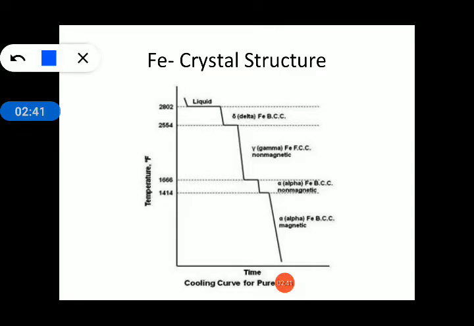Then when it is heated to a certain degree, more than 768 degree, it will convert into FCC structure, and then when heated further, it is converted into the BCC structure. So, at different temperatures it will convert from BCC to FCC and FCC to BCC.